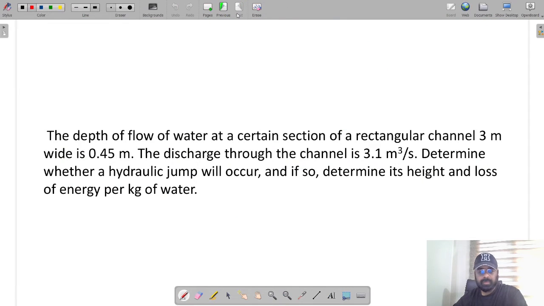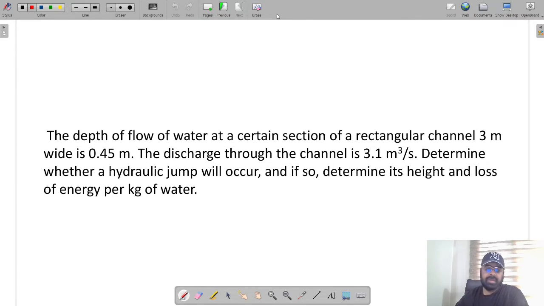Now the problem is of open channel flow. The problem says the depth of flow of water at a certain section of a rectangular channel 3 meter wide is 0.45 meter. So depth of water is given to you. The discharge through the channel is 3.1 meter cube per second. Determine whether the hydraulic jump will occur or not.